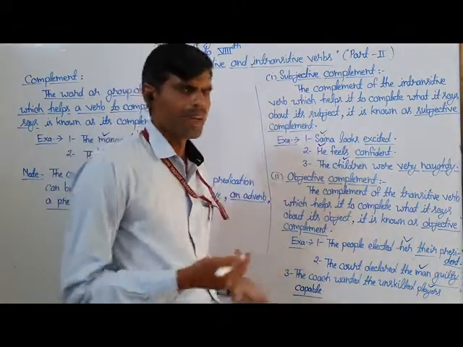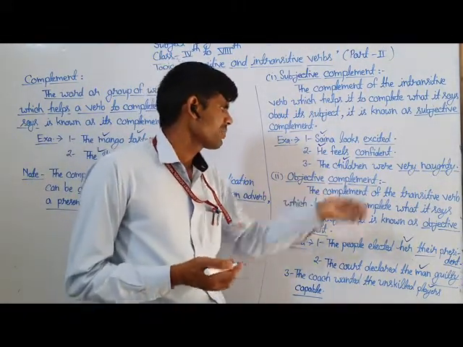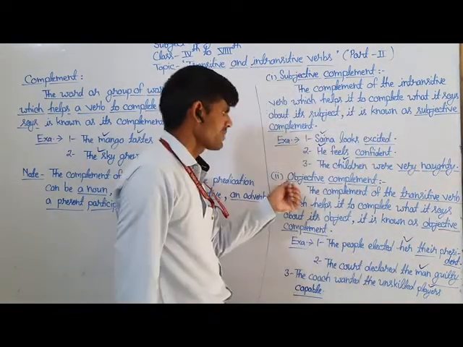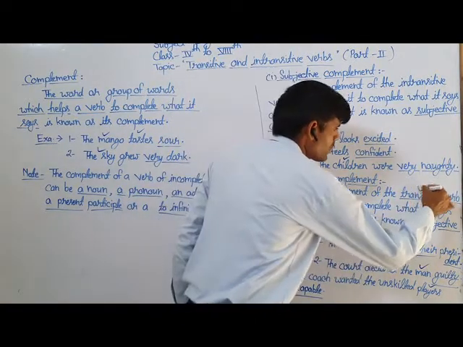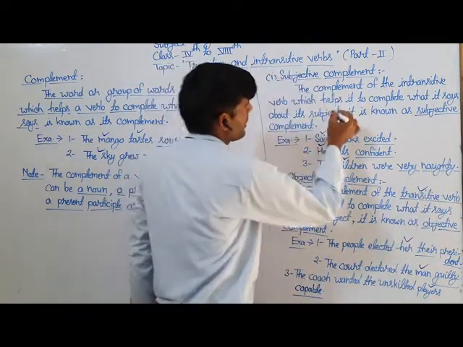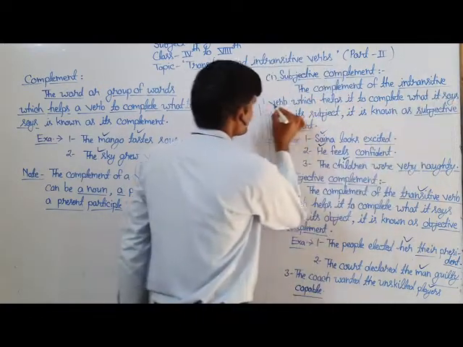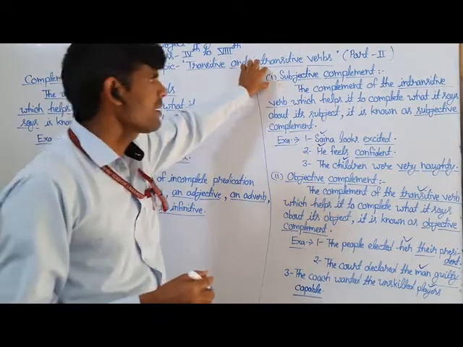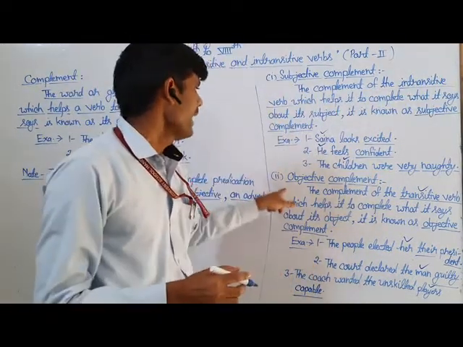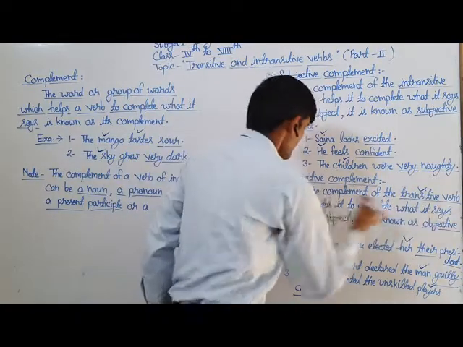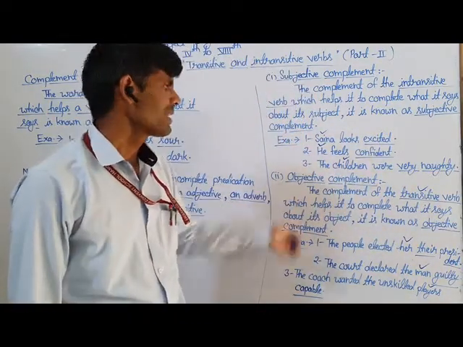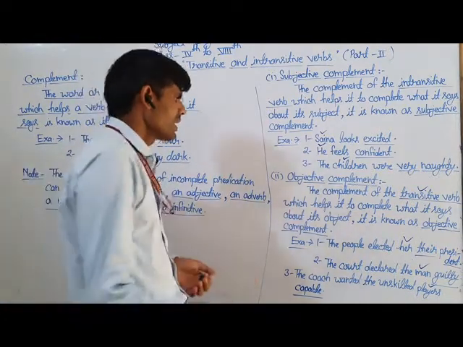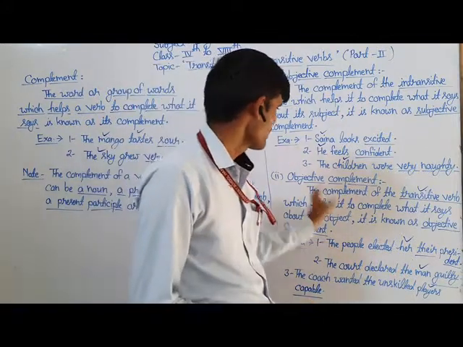be an objective complement. The objective complement is the complement of the transitive verb. We have to consider the underlined word. The objective complement is mainly related to the transitive verb, and the subjective complement is mainly related to the intransitive verb. You have to consider the main point. So we can say that the complement which tells something about its object or gives additional information about its object is called the objective complement.